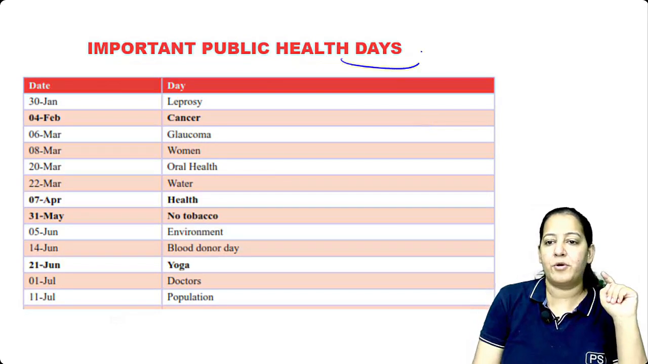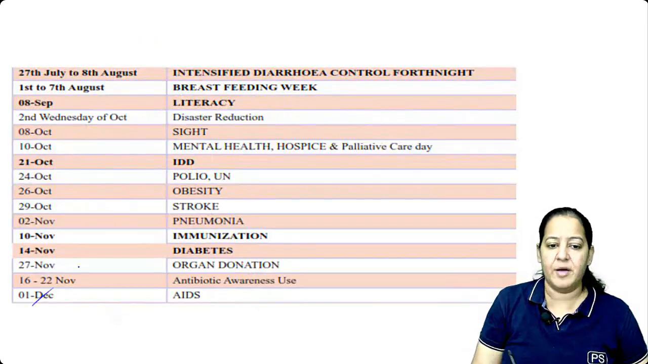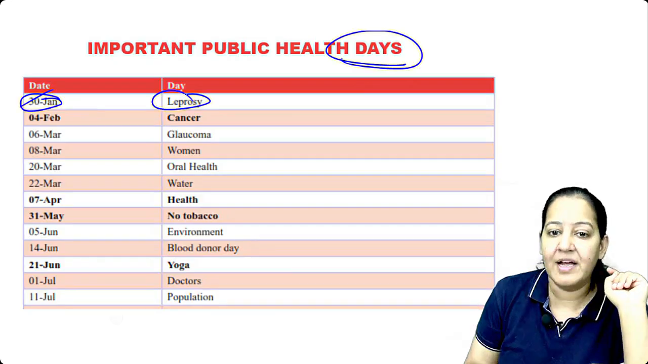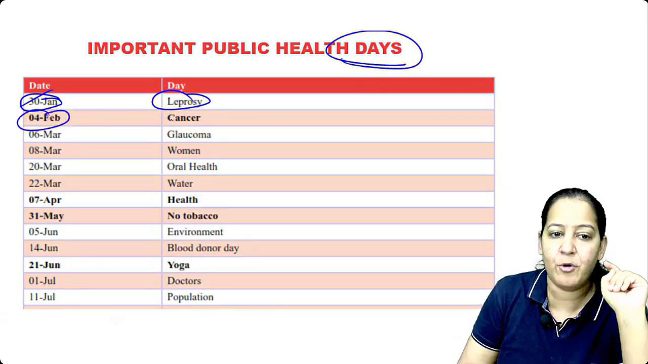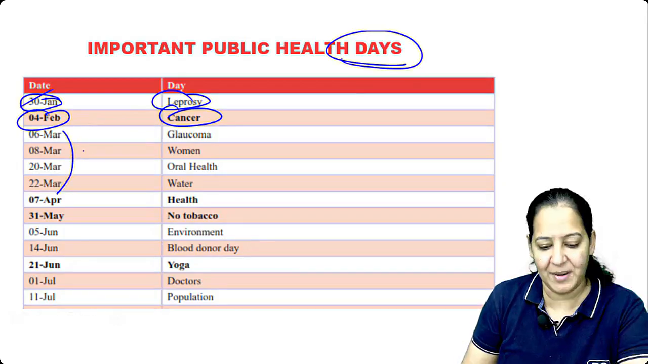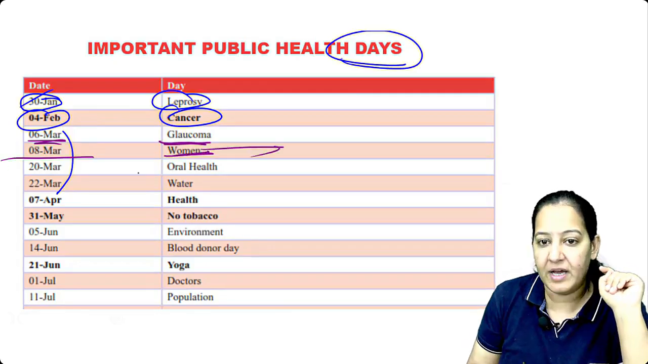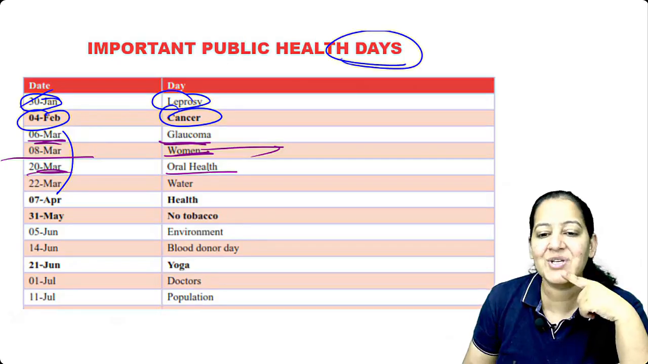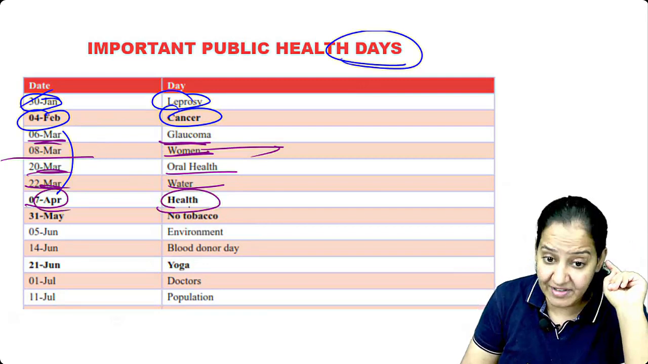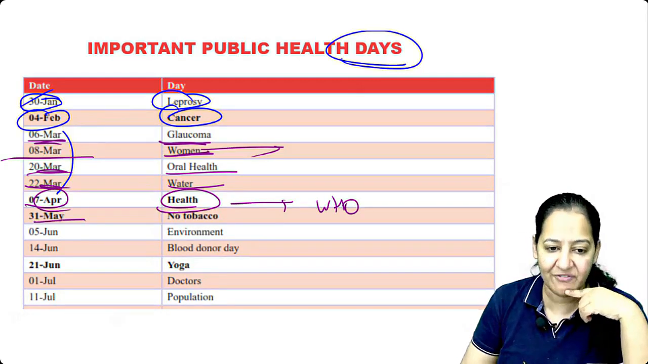Okay, these are the important days you have to learn in the end. I'm giving you, not from January till December, the complete list is with you. In January, only one date is important, 30th January, Leprosy Day. In February, only one is important, 4th February, it's Cancer Day. In March, many, 4 dates are there which are important. 6th March is Glaucoma Day, 8th March is Women's Day. None of you celebrate that, I know. So 20th March is Oral Health Day. And 22nd March is Water Day. So this is how you have to learn. 7th April is Health Day, on which every year WHO gives the theme, the new theme of that year. And 31st May is No Tobacco Day.